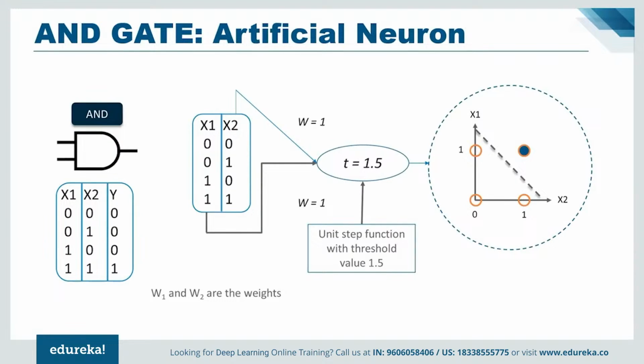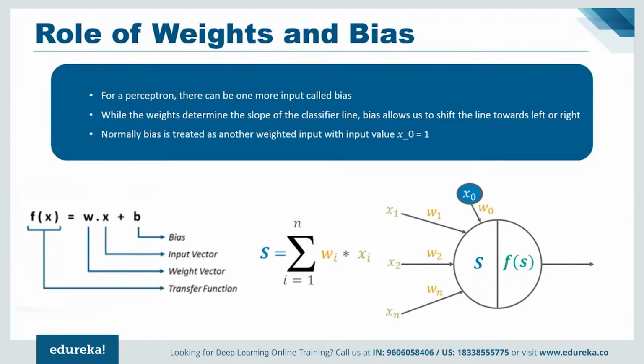So till now you understood that a linear perceptron can be used to classify the input dataset into two classes. But how does it actually classify the data? Mathematically, one can represent a perceptron as a function of weights, inputs, and bias. Each input received by the perceptron is weighed based on the amount of its contribution to obtaining the final output. Bias allows us to shift the decision line so that it can best separate the inputs into two classes. Now, enough of this theory, let us look into an example of the perceptron learning algorithm, where I will implement the AND gate using a perceptron from scratch.